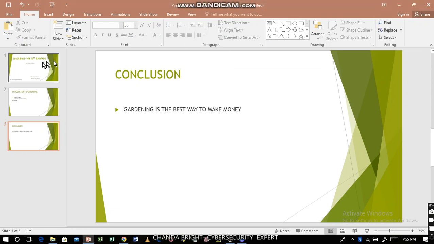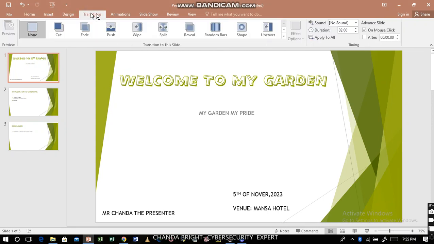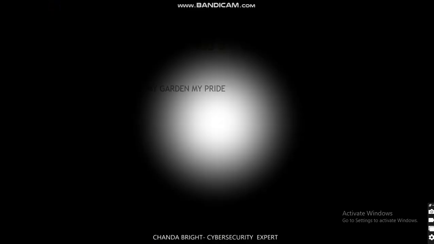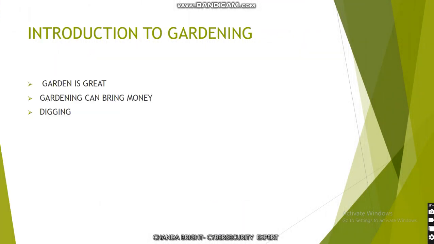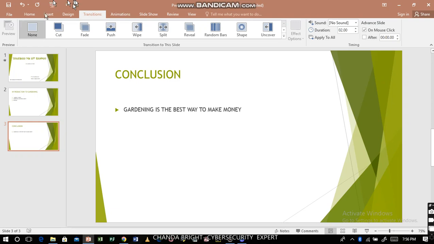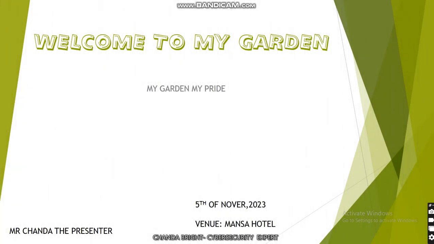Not only that, since you have seen what we can take from home, insert and design, what is now transitioning? For example, how do you want the slides to be transitioning? You can take this one. Let's try to play and see if we use that one. You see the way it is coming. Or if you want, you can put the random bars so that when you play, it will be coming like that. So transitioning is how the slides will be changing. It's up to you to choose which one. Will it be wiping like that?